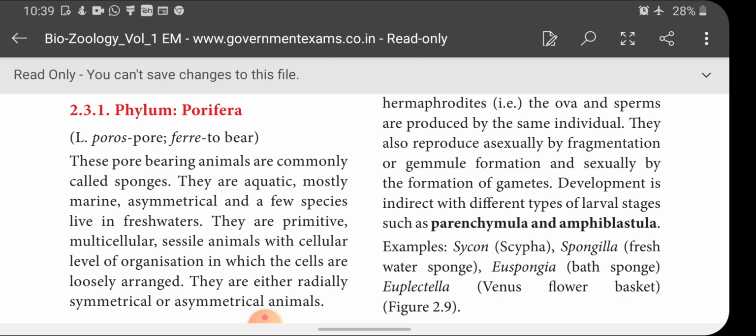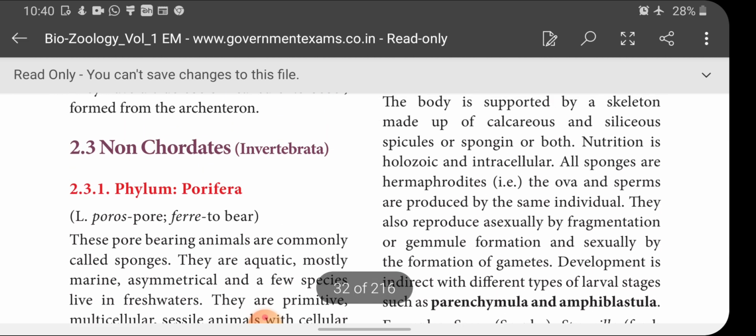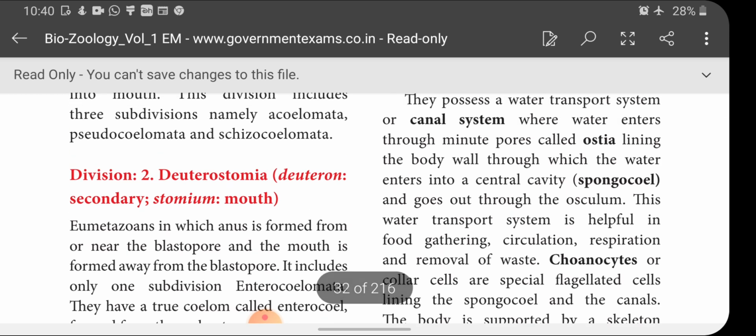Symmetry means dividing the organism into two equal halves, or arrangement of organs on either side of or around the axial plane. According to that, we can classify animals into radially symmetrical and bilaterally symmetrical animals. Under Porifera, animals are either radially symmetrical or asymmetrical. There are no bilaterally symmetrical animals, right?